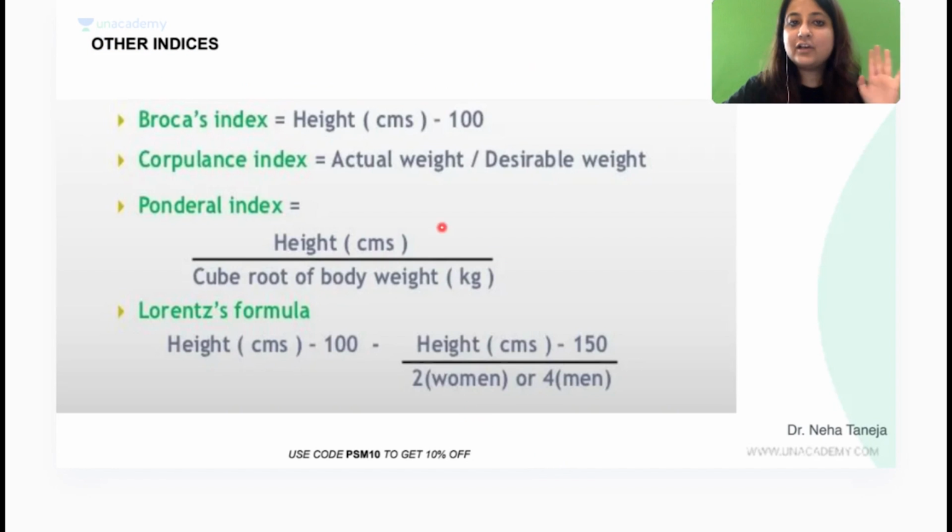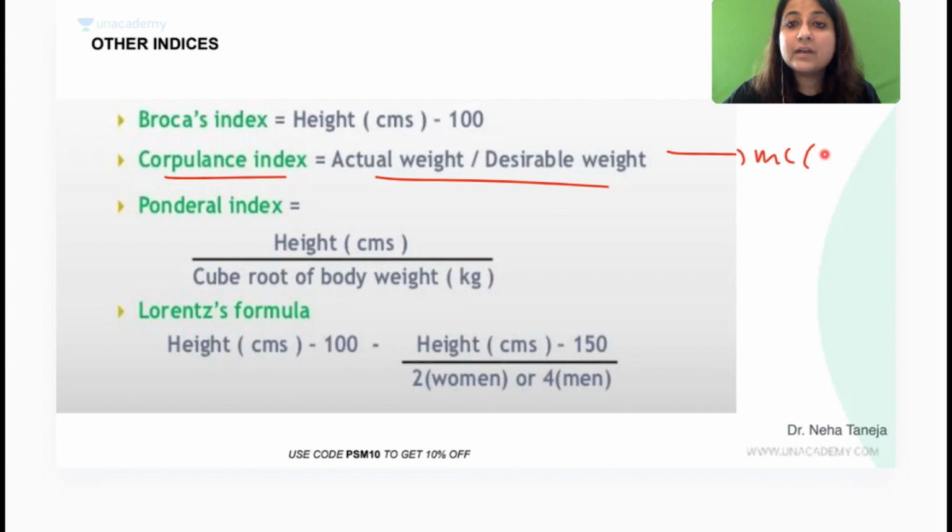So let us just have a look at all the indices once. एक होता है Quetelet index, which you've seen. Corpulence index comes as MCQ, which is actual weight by desirable weight. What was the cutoff for corpulence index, if you remember? Less than 1.2. Very good. More than 1.2 is overweight and obesity. Please remember that.